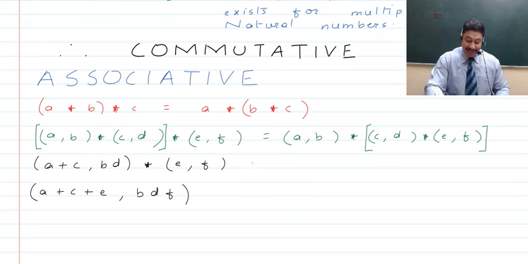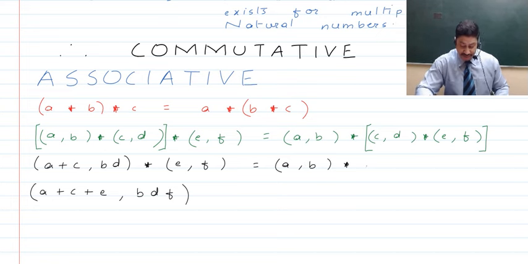Now let's come over to the right hand side and give a try as to what is going to happen. So first, guys, we'll be talking about the second and the third ordered pairs, where we'll talk about the binary operations first.